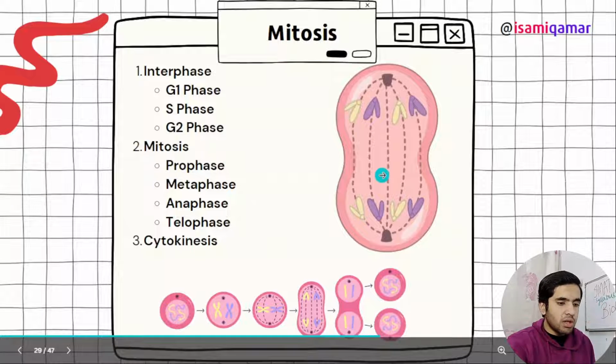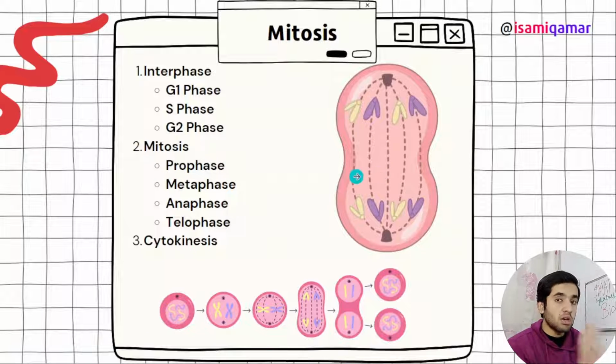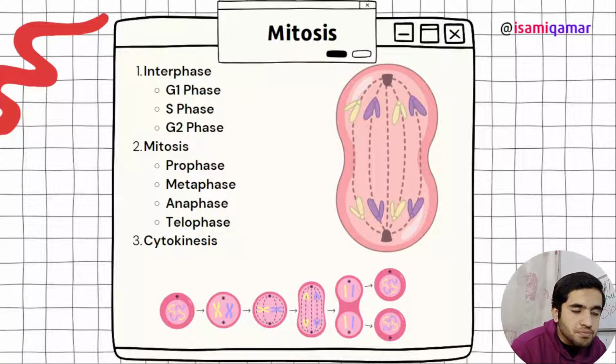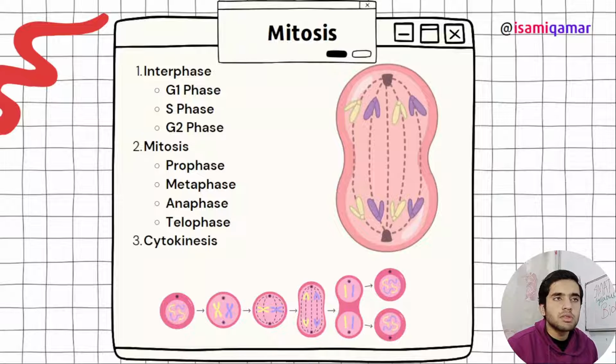You have to know all these stages in mitosis, and you have to know how many chromosomes or how many centromeres are in prophase, metaphase, 4 and 2 and all that stuff. You have to know all that stuff.